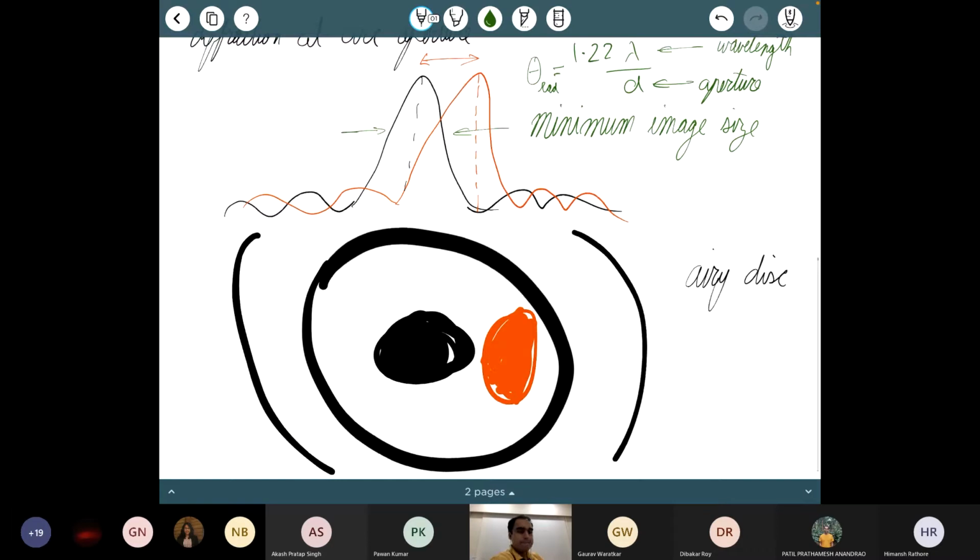Yes, Himanshi. Sir, I didn't quite get it. When you are observing a single object, what is this minimum image size? I didn't get that part.